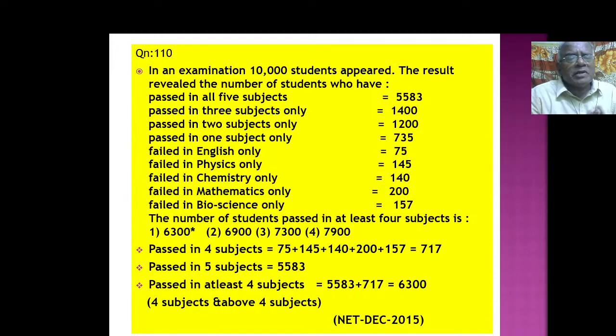Failed in English only means what? Only 1 subject, 4 subjects they passed. Failed in physics means what? Only 1 subject, 4 subjects. That's how you have to analyze and then you have to add all those people who have passed in 4 subjects. That is what I have done here. Please note down.